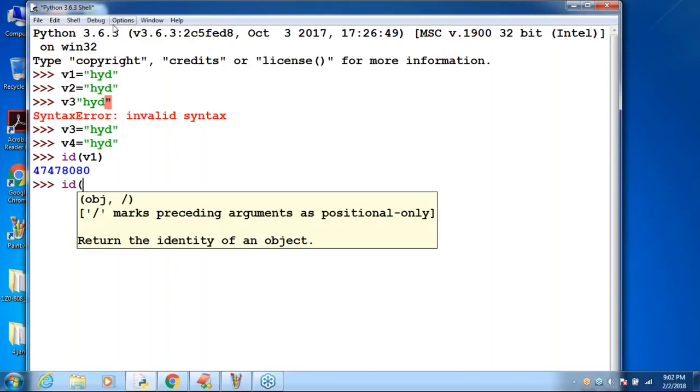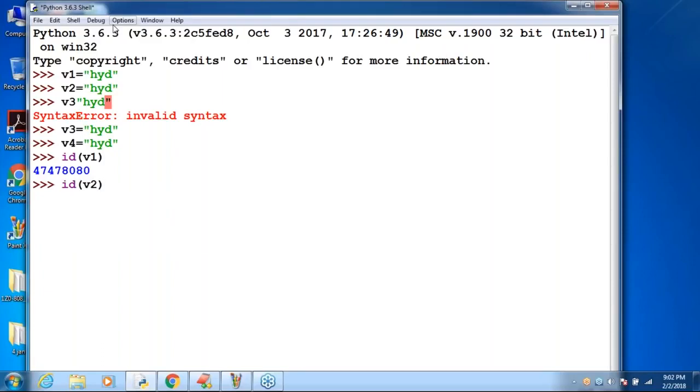ID of v2 I'm asking. Hey v2, which object are you pointing to? 47478080. ID of v3 I'm asking. What is the answer? 4747, like that. ID of v4 I'm asking. What is the answer? 47478080. Clear? Up to this, is it okay? Now, how many objects are there? Only one object.